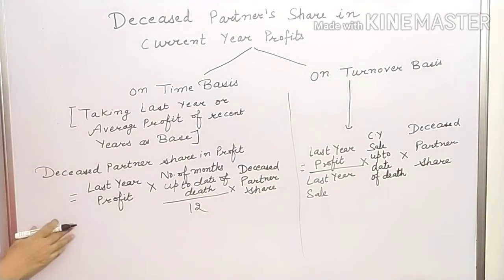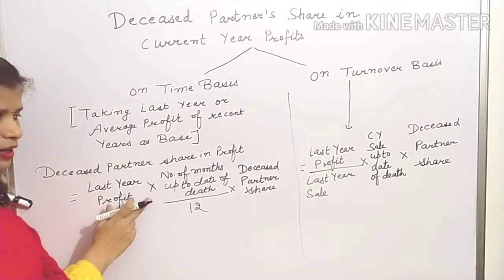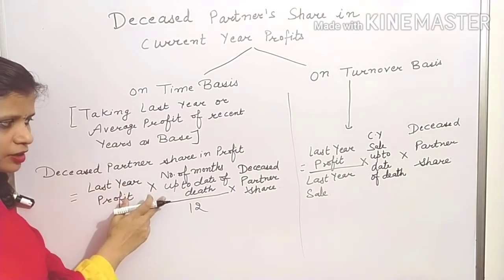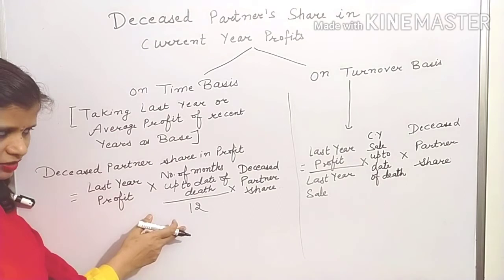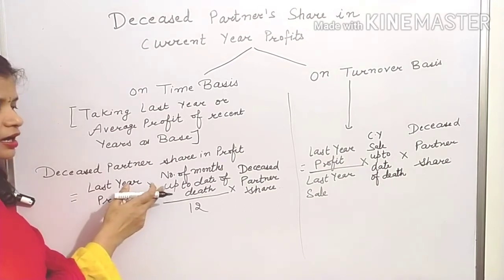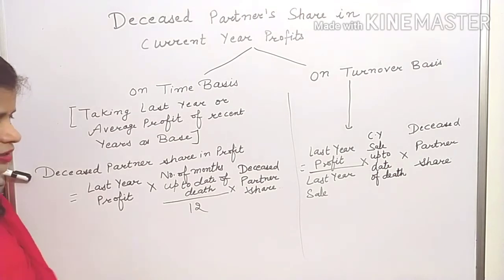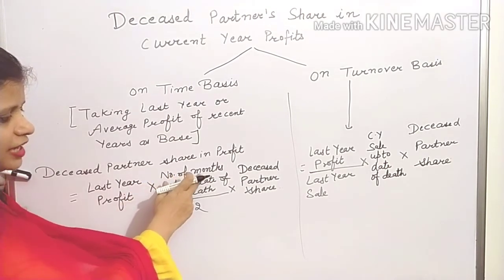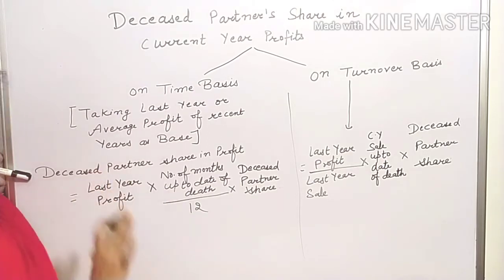Here you will use the formula: last year profit multiplied by number of months up to the date of death divided by 12. Or in case his death occurs on any particular day of a month, you can take number of days up to the date of death divided by 365.